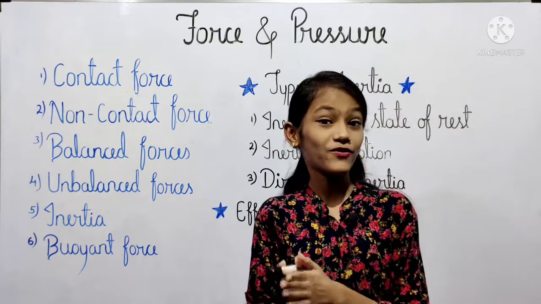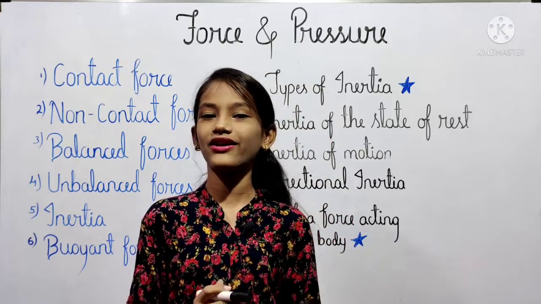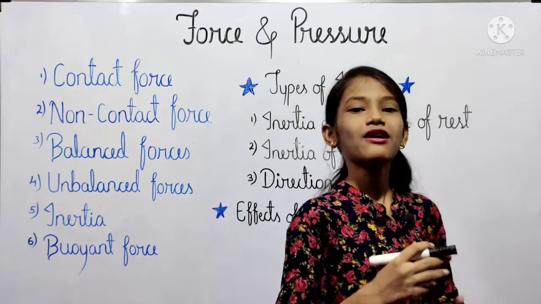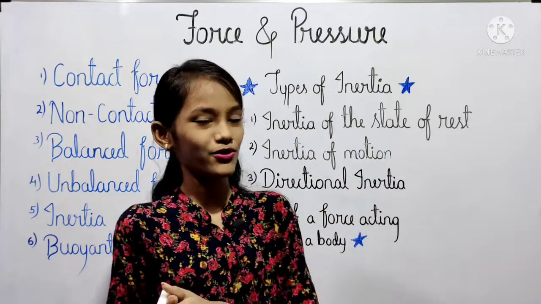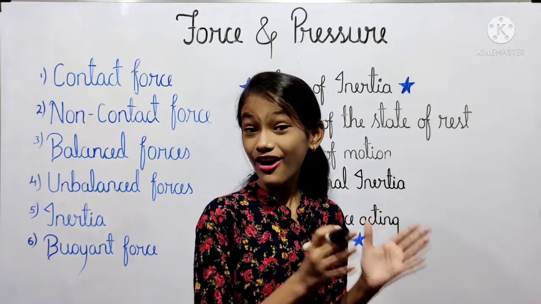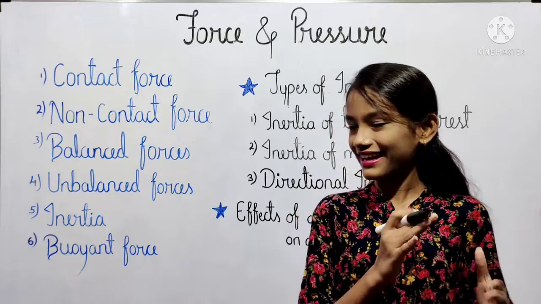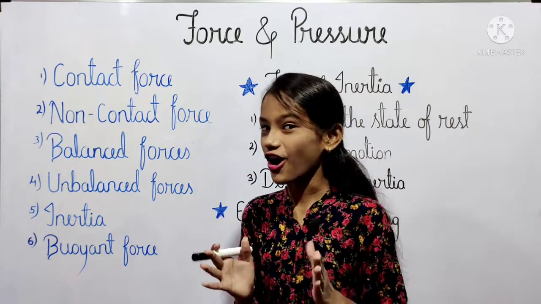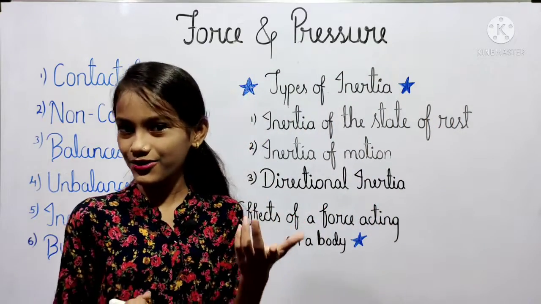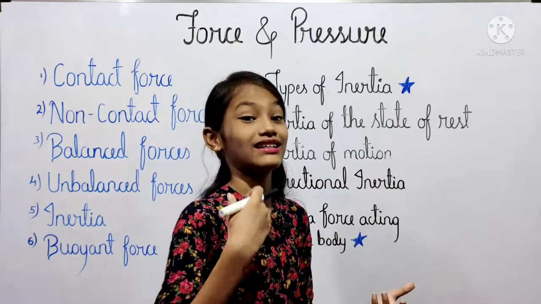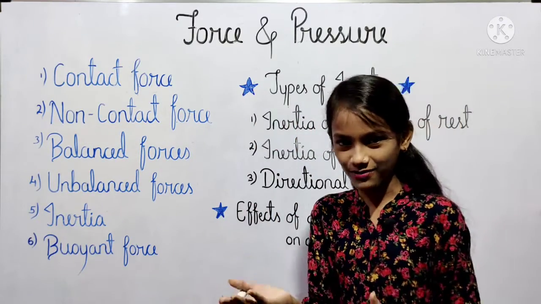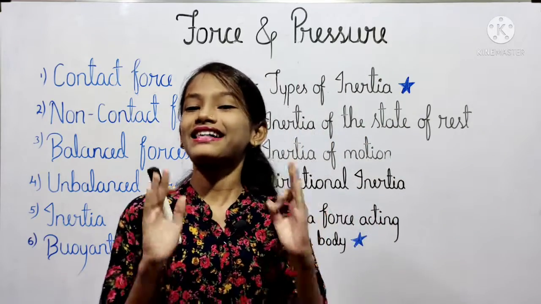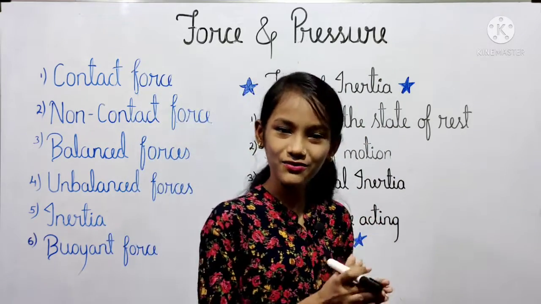In the first part, first of all we will see Newton's first law of motion. A stationary object on which no force is acting remains stationary. An object in motion continues to move with the same speed and in the same direction when no force is acting on that object. This is called Newton's first law of motion.